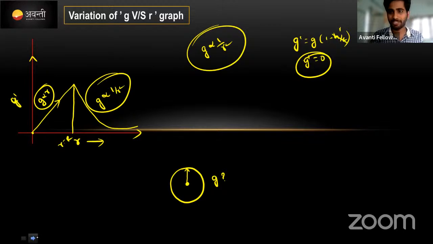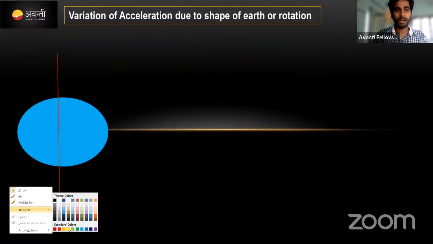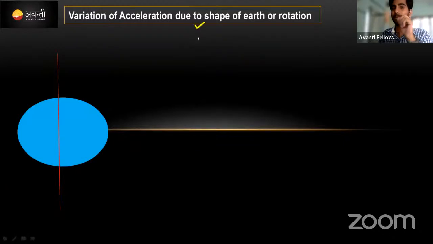We'll move to the next page. Meanwhile, if you are getting any doubt, let me know. Okay, now I already told you, due to the shape, the value of g decreases. How does it decrease? What is the g value? g is equal to GM by r square, right? The g value also depends on the radius.